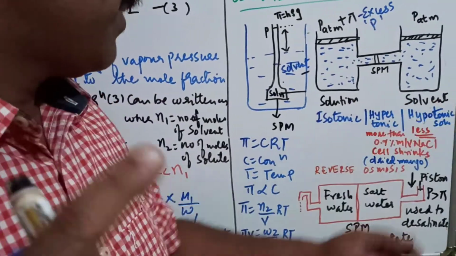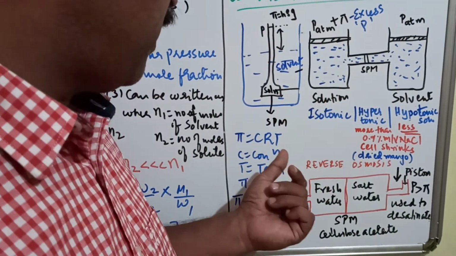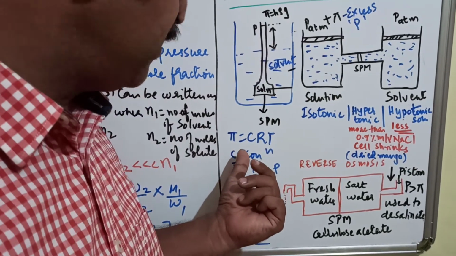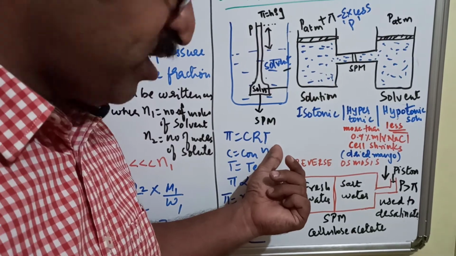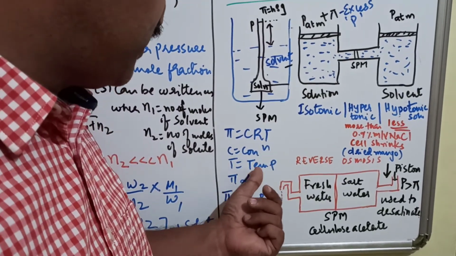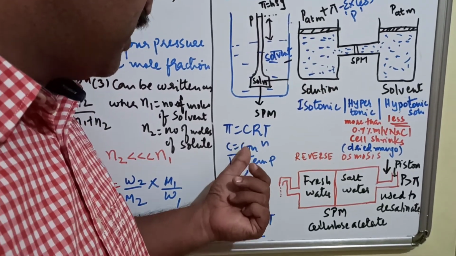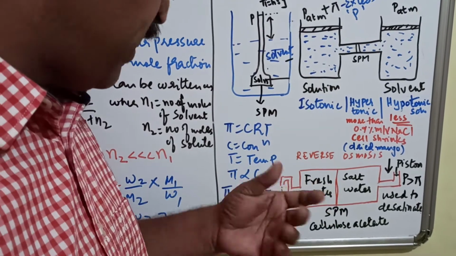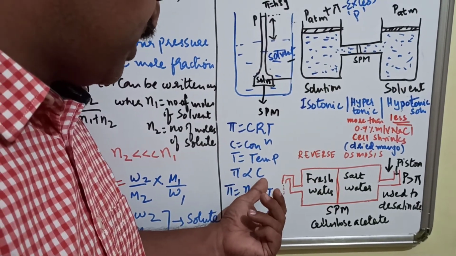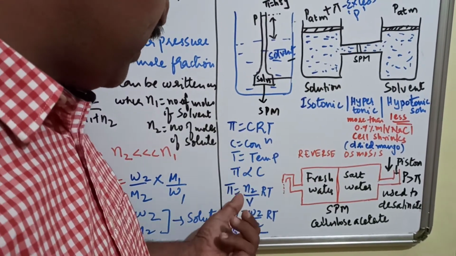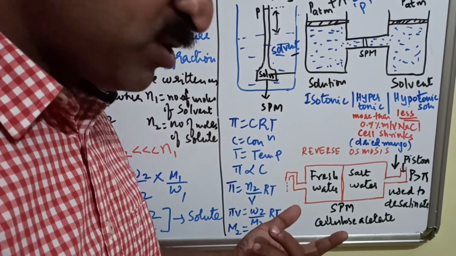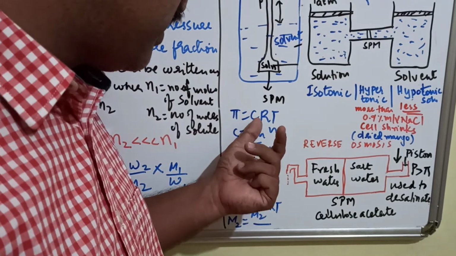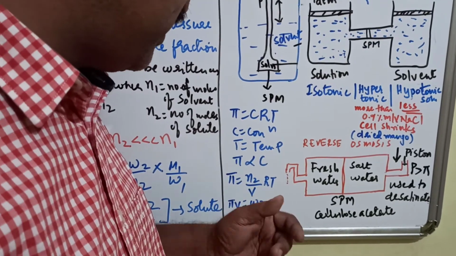Solution, solvent. Now when you come to the formula, osmotic pressure is given by symbol pi. Pi is equal to CRT. C is concentration, R is gas constant, T is temperature. So we can say with these two being constant at a particular point, it is directly proportional to the concentration. Clear? Now you can write again this equation, pi is equal to N2 by V. N2 is the number of moles of solute. N2 by V, because it is concentration, R is gas constant, T is temperature.